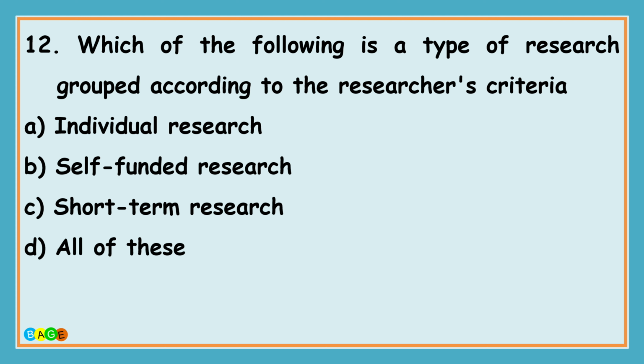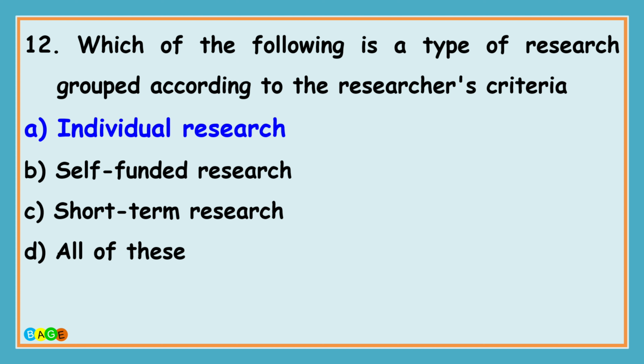The next question is, which of the following is a type of research grouped according to the researcher's criteria? And the options are A, individual research, B, self-funded research, C, short-term research, and D, all of these. And the correct answer is A, individual research.